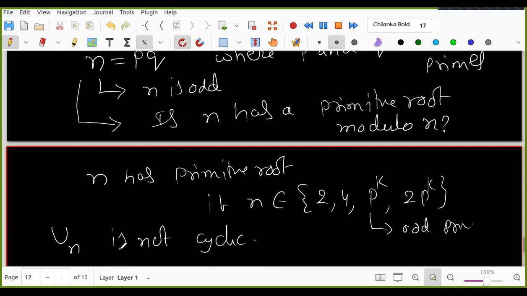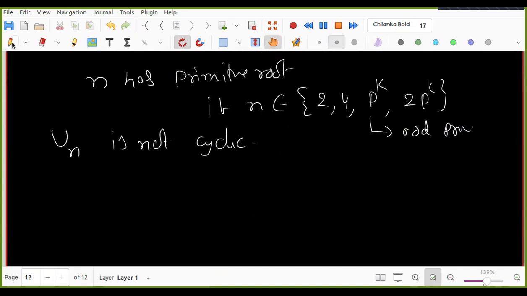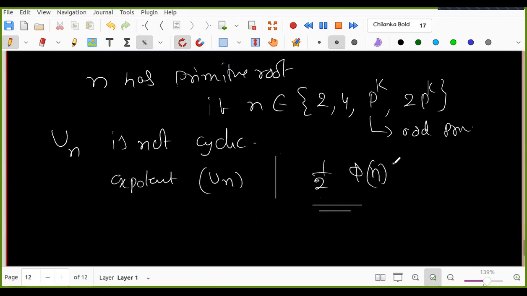Instead of phi of n, I can work with the exponent. Every abelian group has an exponent. So the exponent of U_n divides half phi of n. That is our goal now. That means I can work with this.